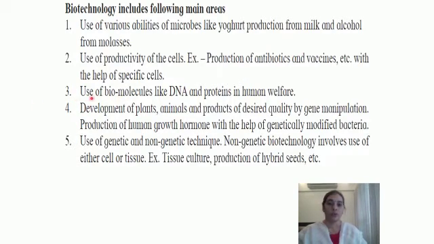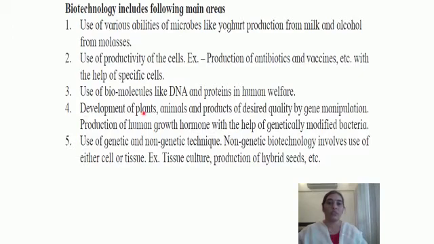Use of biomolecules like DNA and proteins in human welfare. So this is with respect to the recombinant DNA technology or genetic engineering, whereby we manipulate the genes and we use them for human welfare for the production of various substances. Development of plants, animals, and products of desired quality by gene manipulation. Production of human growth hormone with the help of genetically modified bacteria.